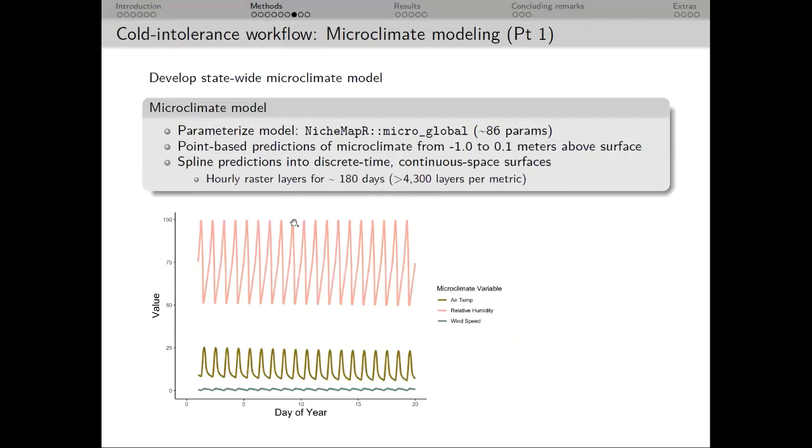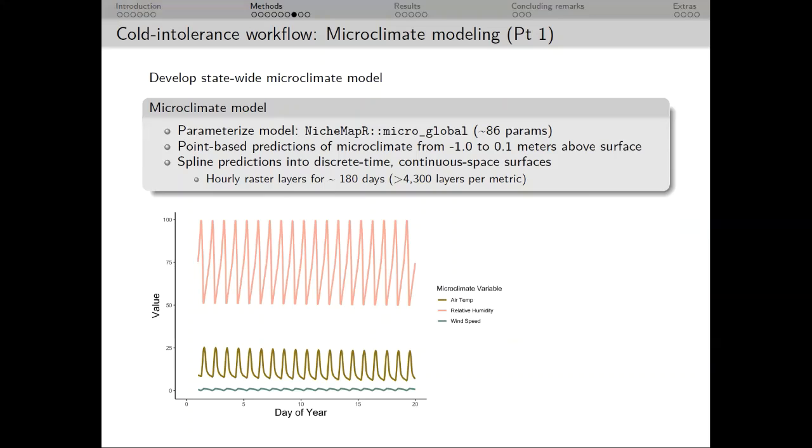cold mortality. Now, to go to microclimate portion of this, we collected data from a network of weather stations and fed these data into a microclimate model using the NicheMapR microclimate global function and created point-based hourly predictions of near-surface microclimate from a meter below ground to 10 centimeters above ground.